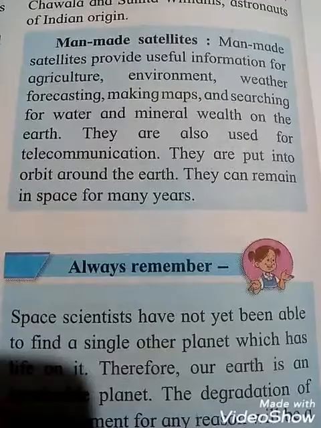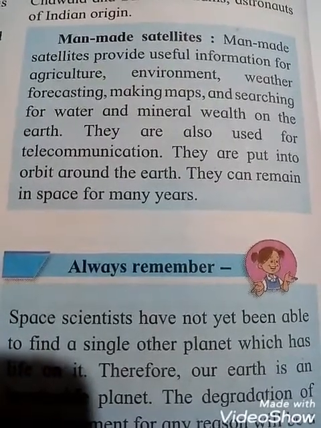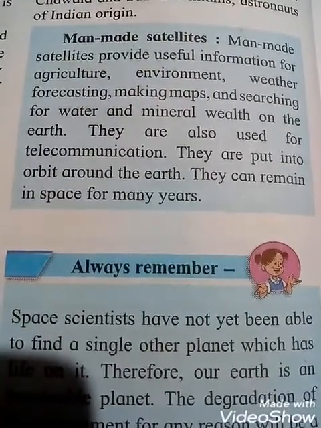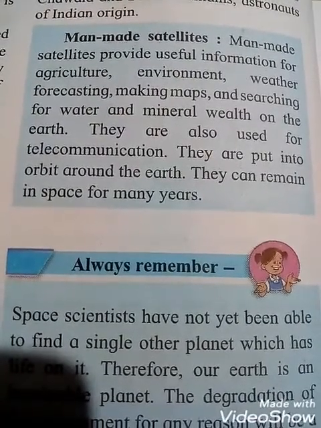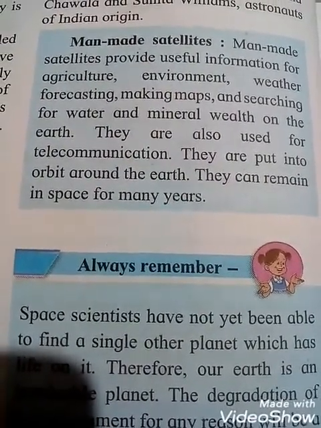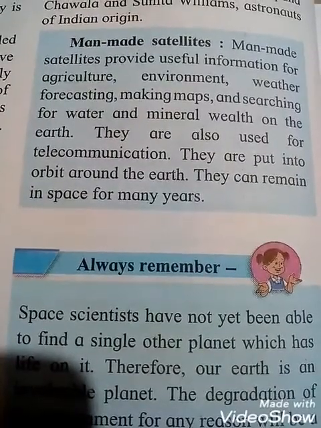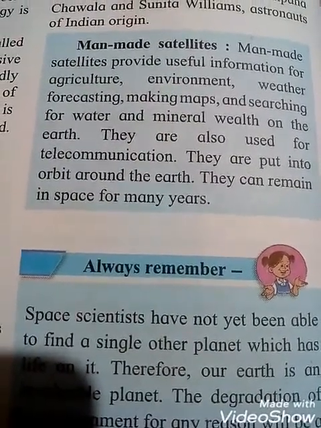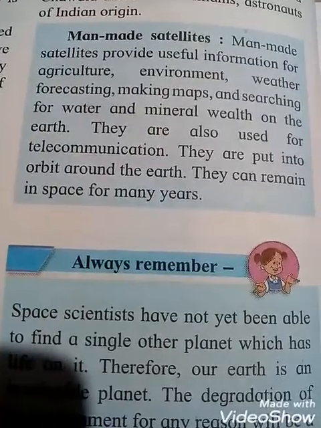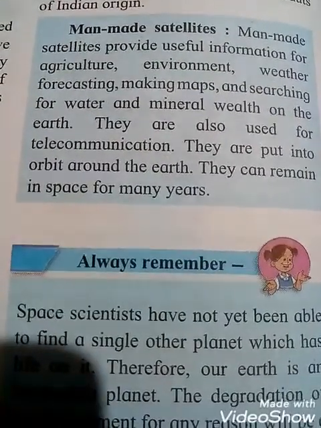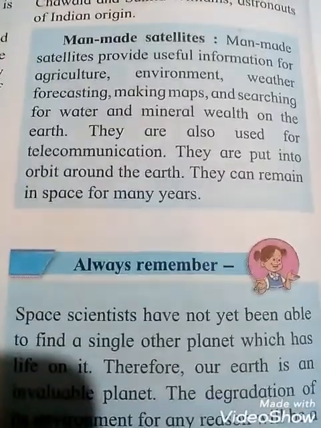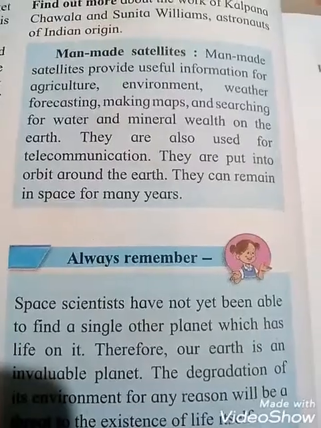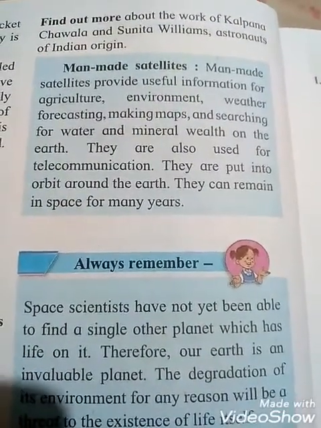They are also used for telecommunication. See students, telecommunication is communication at a distance using electrical signals or electromagnetic waves. Examples of telecommunication systems are the telephone network, the radio broadcast systems, computer networks and the internet. All come under telecommunication. They are put into orbit around the earth. They can remain in space for many years. So all these are man-made satellites.